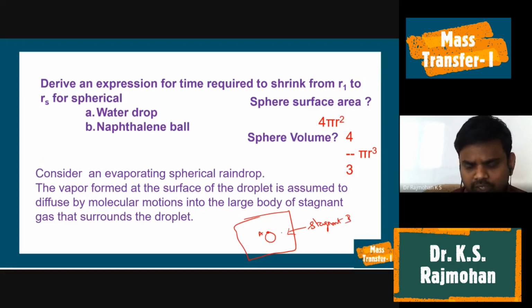In a real case, in an open atmosphere, we will never have that, right? There will be air blowing with a particular velocity. So it is a special case where we consider how A is diffusing from the surface of a liquid drop or a solid spherical naphthalene surface into the bulk of B.